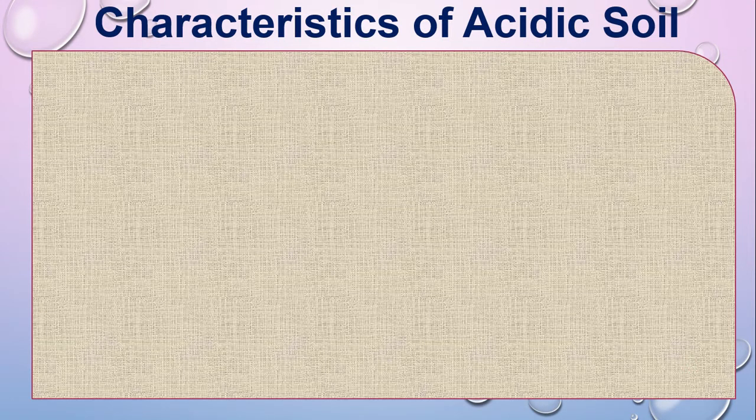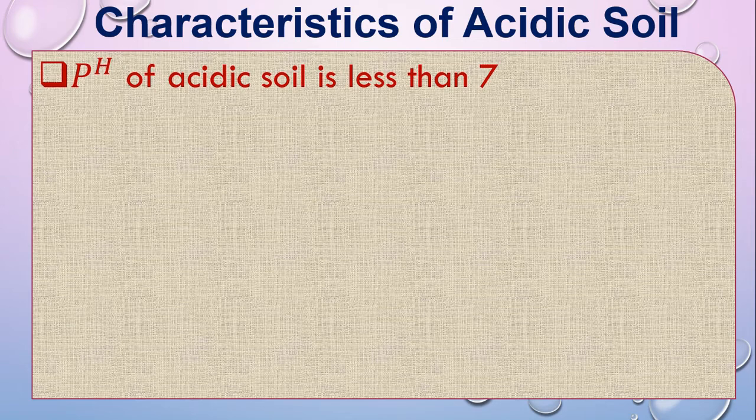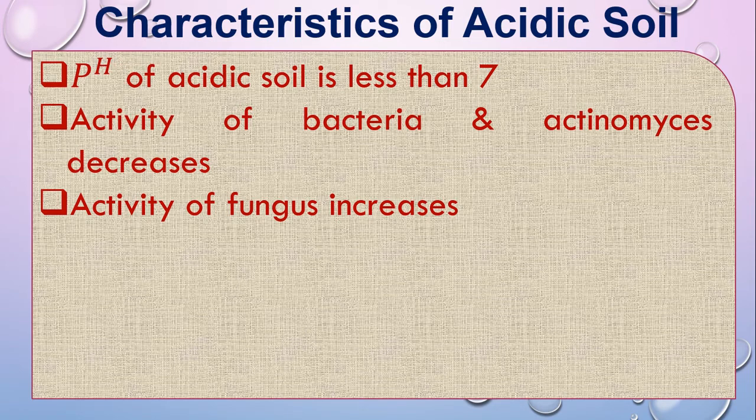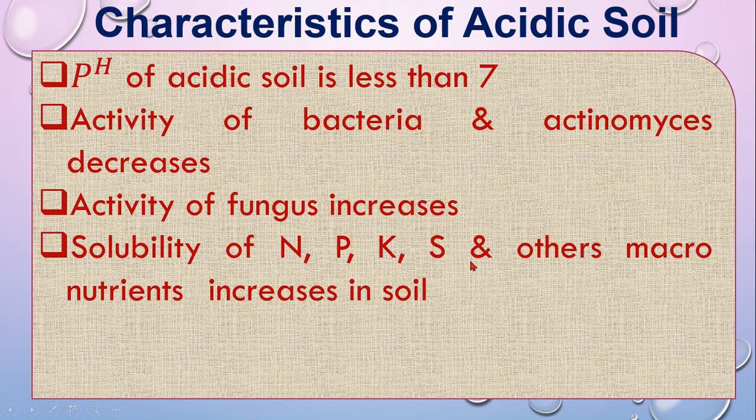So what will be the characteristics of acidic soil? First, the pH of acidic soil is less than 7, that means below 7. Bacteria and actinomycetes activities decrease in acidic soil, that means their activity becomes almost zero, and the activity of fungus increases, that means in acidic soil fungus activity will increase. Then some nutrients like nitrogen, phosphorus, potassium, sulfur and other micronutrients increase in soil, that means in acidic soil.